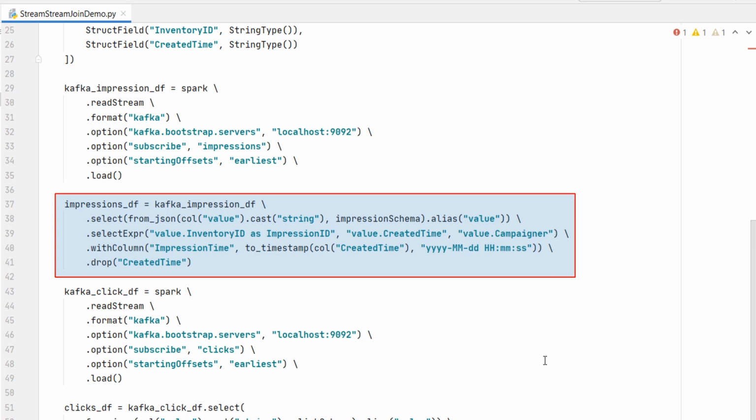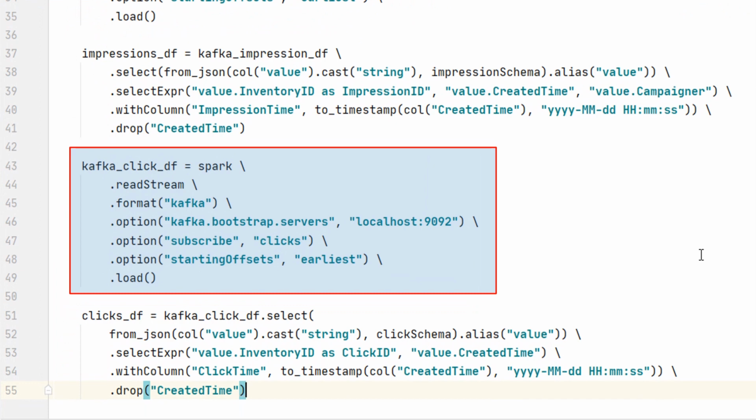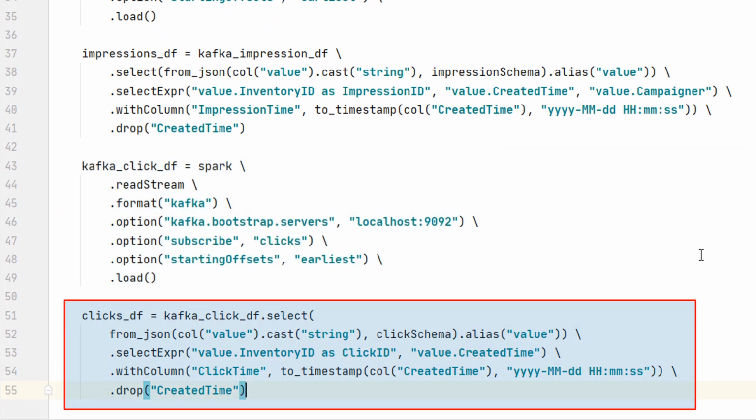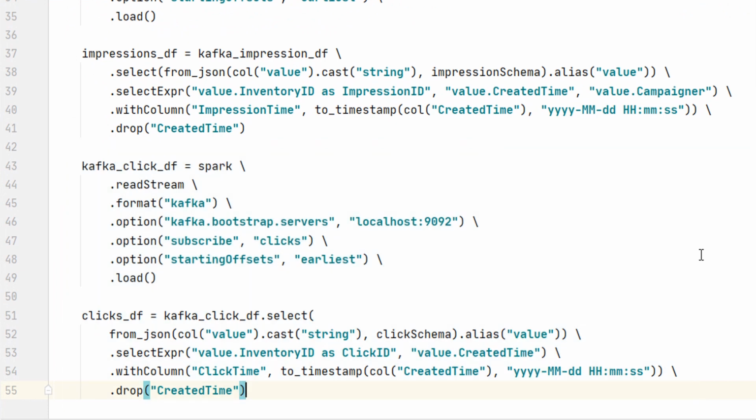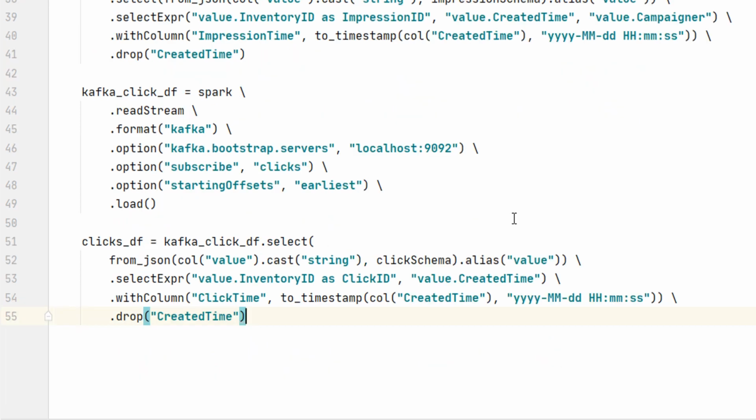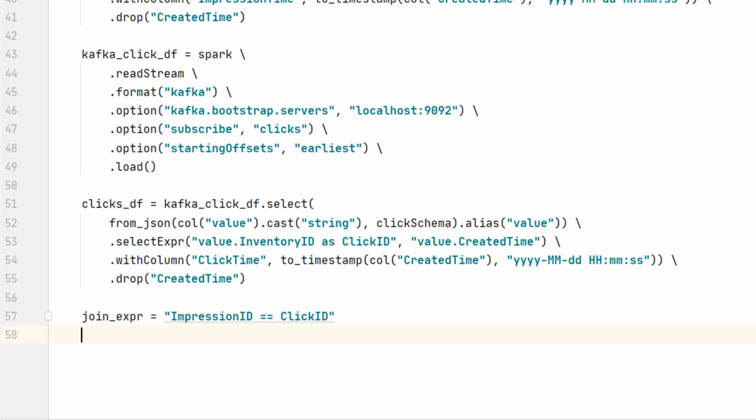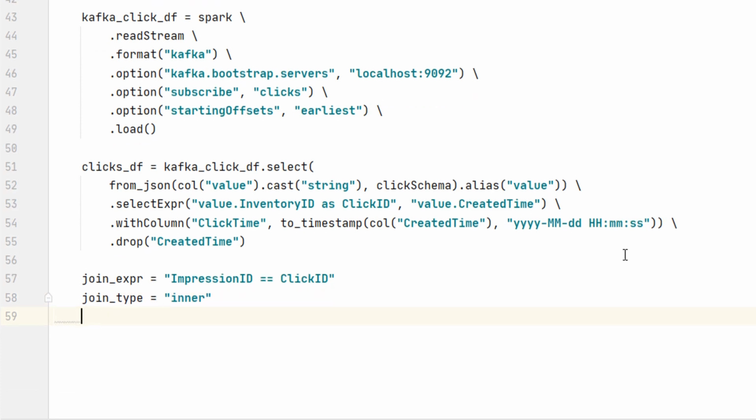That's all. We have a streaming data frame of the impressions. Similarly, I am reading the click topic, extracting value to create the clicks data frame. You learned all this in the earlier lectures, right? Now we have two data frames. All we need to do is to join them. So let me define the join condition. Here it is. Simple, isn't it? We want to implement the inner join. So let me define the join type. That's all. Let me join these two data frames.